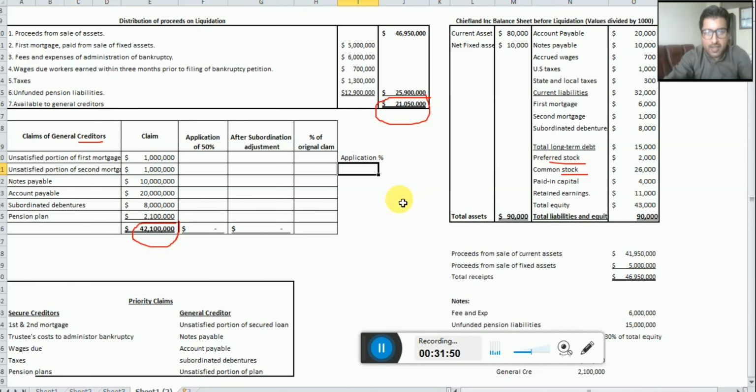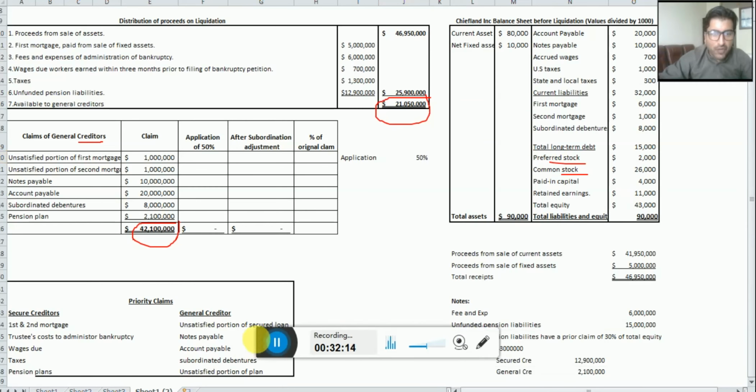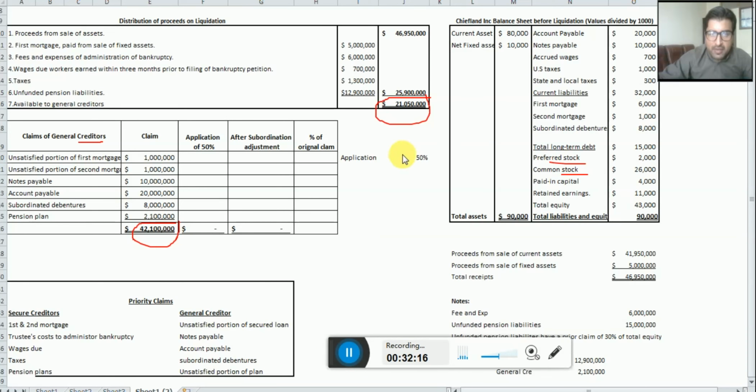And this is equal to the available fund, which is 21,050,000, divided by the total claim of the creditors, and that is 42,100,000. And if you multiply this by 100, this is equal to how much? 50%. So if you divide 21 million over this value, it is equal to 50%.